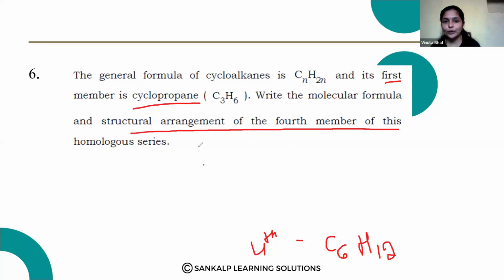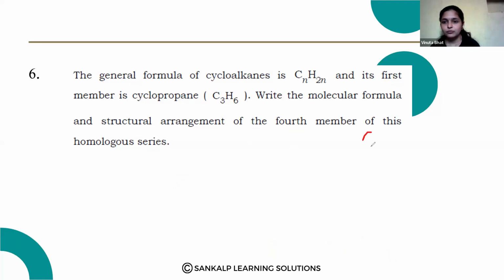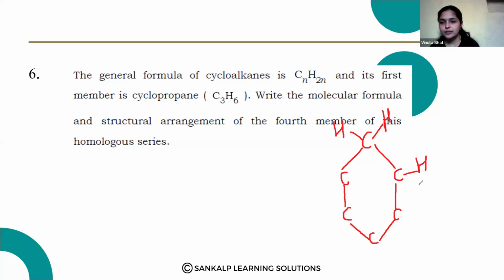So here cyclopropane. So C6 means 1, 2, 3, 4. First carbon, 2 and 3. Carbon atoms and hydrogen, 2 for each carbon.